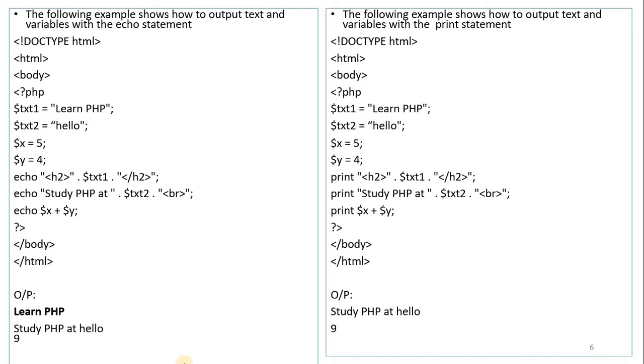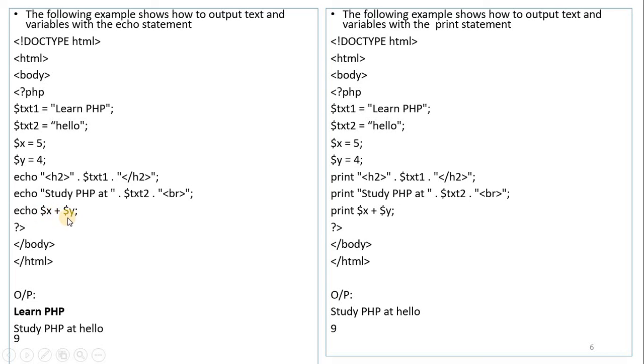The size will be given. The size of the text, that is learn PHP, will be that of the h2 header tag. The next one is echo study PHP at $text2. What is $text2 here? Hello. So the output will be: study PHP at hello. Here dot is the operator for concatenation in PHP. Like how we use the plus operator for concatenation in Java, in the same way you use the dot operator for concatenating strings in PHP.